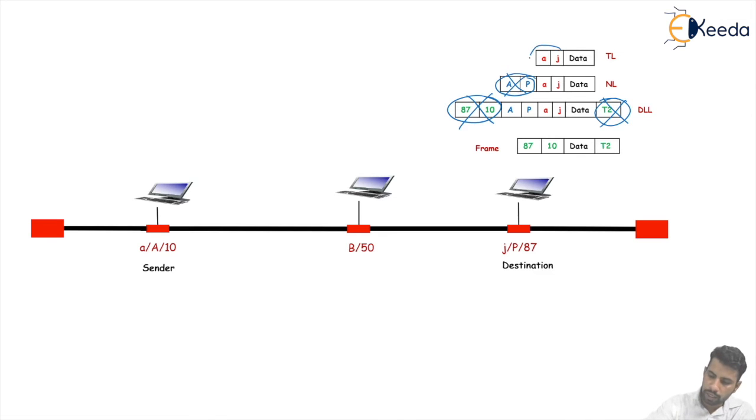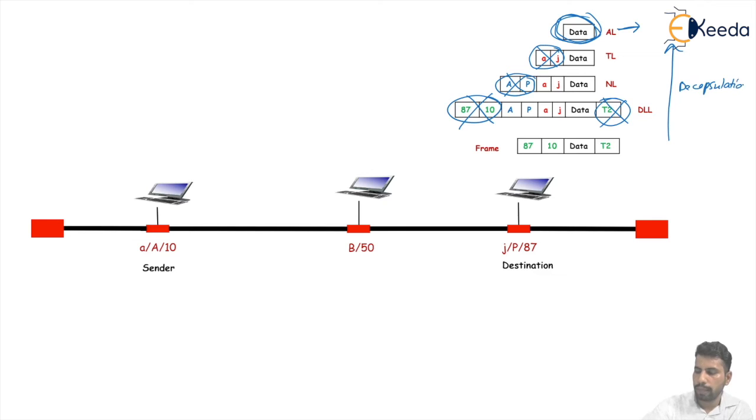At the transport layer, this header part is dropped and the packet is delivered to the application layer. And at the application layer, the user will get the actual data. Here we did the decapsulation of the packet. Decapsulation means removing the header and the trailer parts at the different layers and finally delivering the packet to the upper layer, the application layer, with the actual information that is sent by the sender.